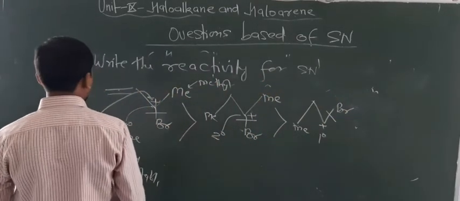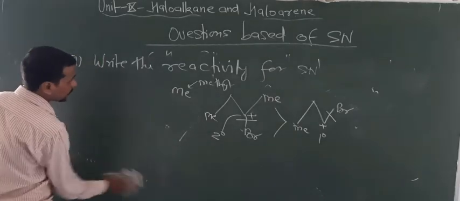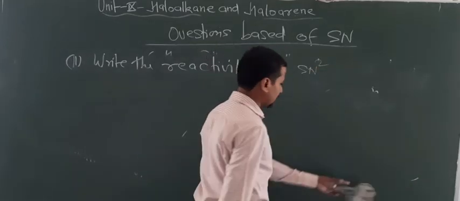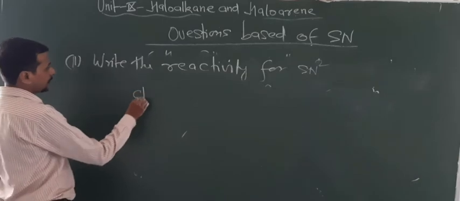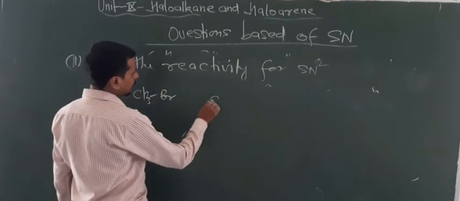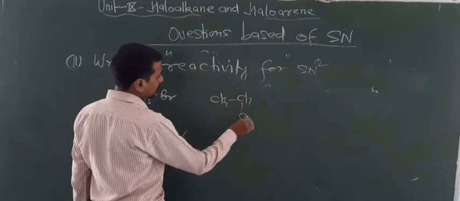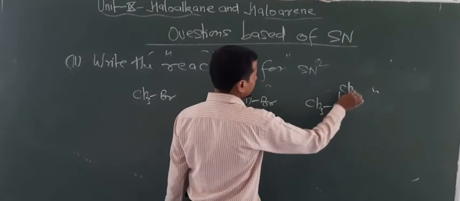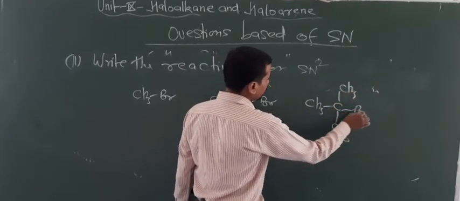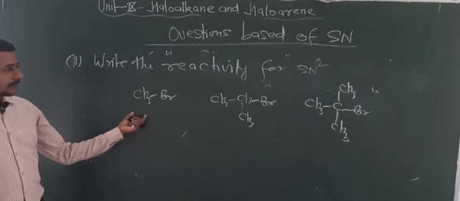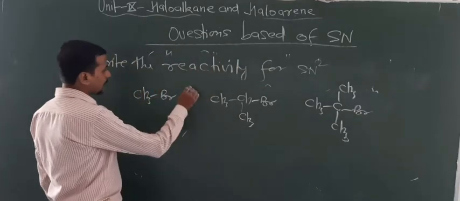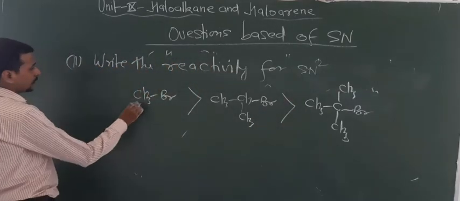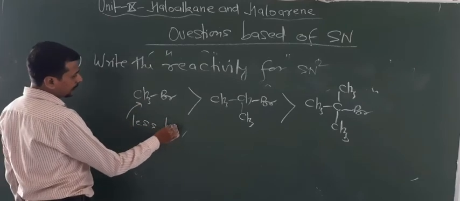Now similar things can happen with SN2 reactions. How can you write the order of reactivity for SN2 reactions? Look at the conditions. CH3Br is given to you, then CH3CHBrCH3 is given, and this is also given, a 3 degree alkyl halide. This is a primary alkyl halide, then 2 degree and 3 degree. This one has less hindrance, so it is more reactive, and this is more reactive than this. So this is more reactive due to less hindrance.